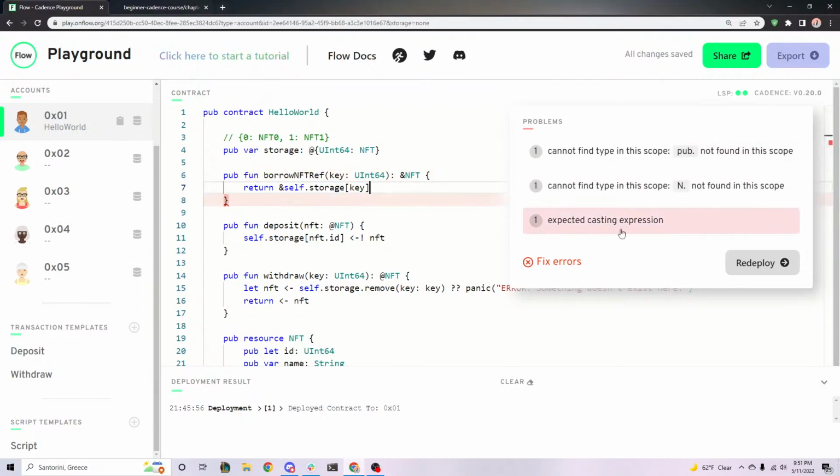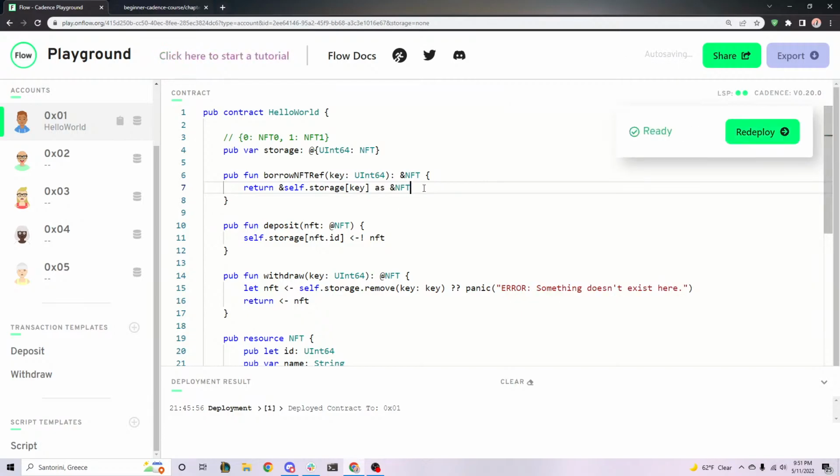Now, there's a problem: expecting casting expression. So with references, you always, always, always have to put as and then the type you're expecting, like that. So this is saying, I want a reference to self.storage at the specific key, which will give us an NFT type, as a reference to NFT. All right? So boom, let's go ahead and deploy this contract.